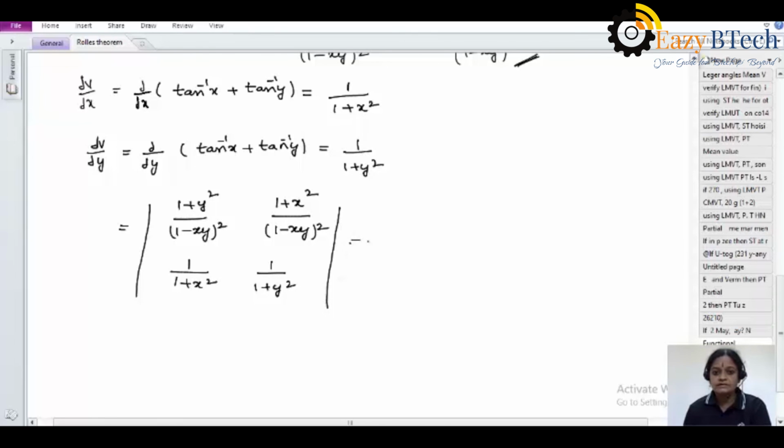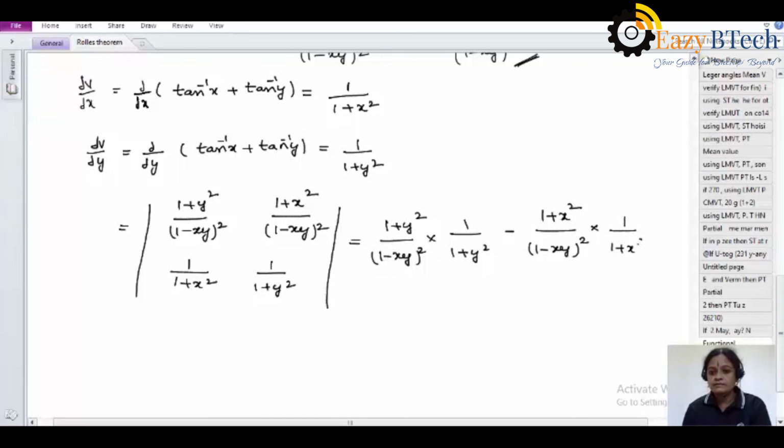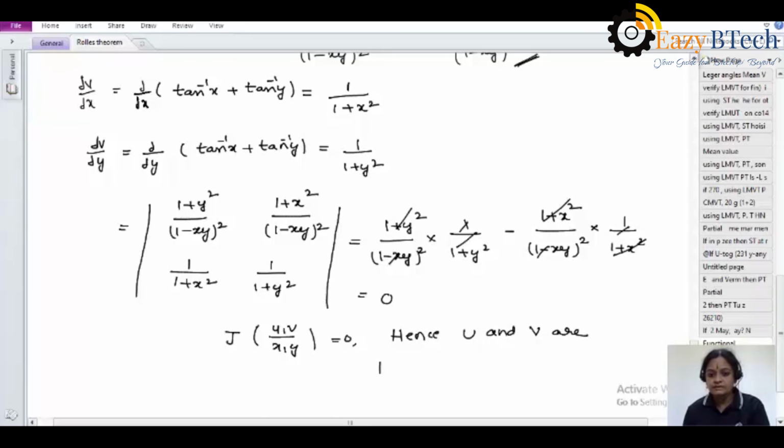Using the AD minus BC formula: (1 plus y square) by (1 minus xy) whole square into 1 by (1 plus y square), minus (1 plus x square) by (1 minus xy) whole square into 1 by (1 plus x square). Both terms will be cancelled, and subtracting the remaining terms, this value is 0. So that means J of (u comma v) by (x comma y) is equal to 0. Hence u and v are functionally dependent.